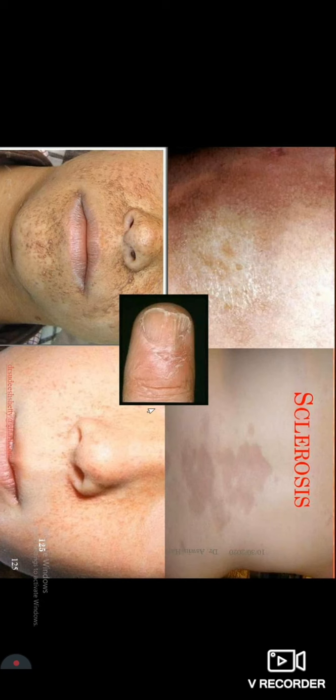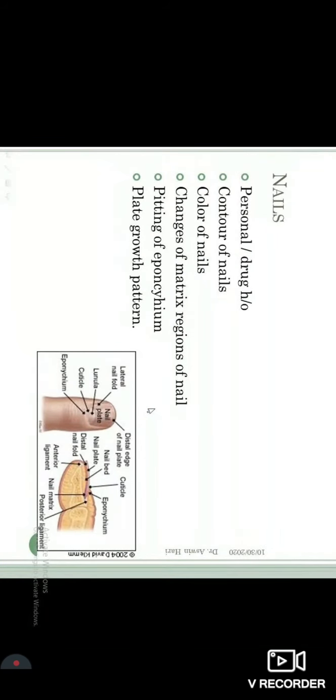Okay. And as per the nails, I need you to understand these parts of the nail: the cuticle, the eponychium. This is the area where you have more collagen tissue. This is the nail matrix, from where it derives most of the blood supply, and this is the nail plate, which is an epidermal outgrowth. So what things you have to check in nails is personal history, drug history, very much important.